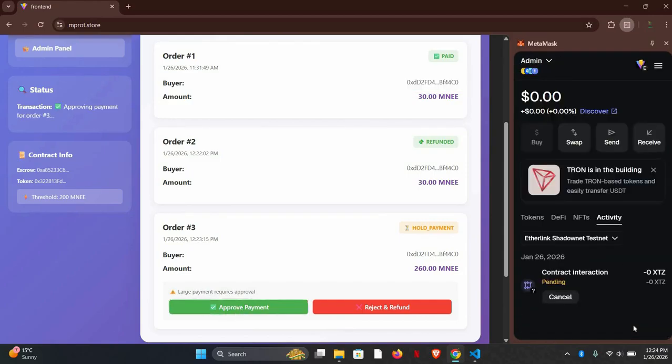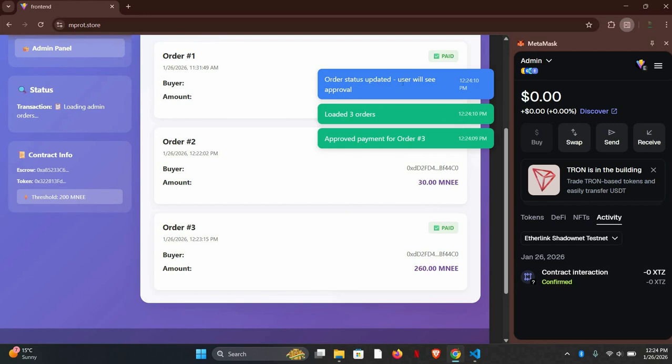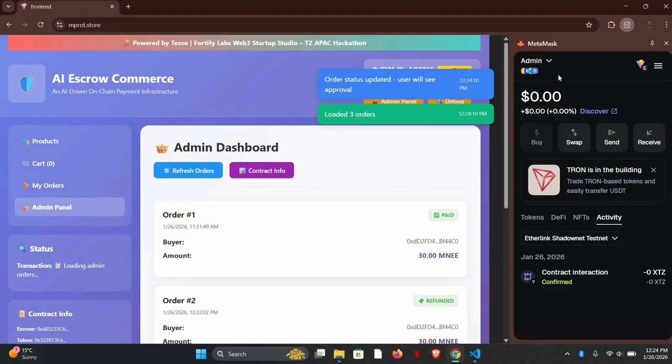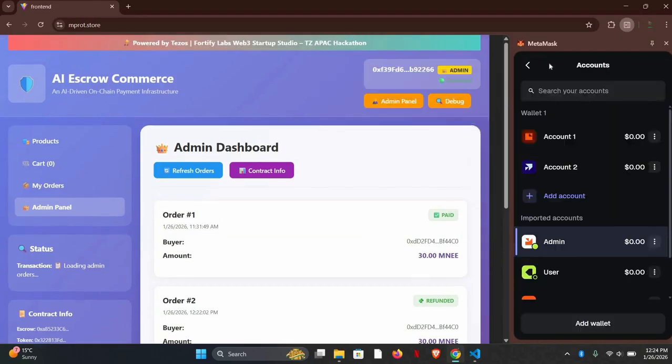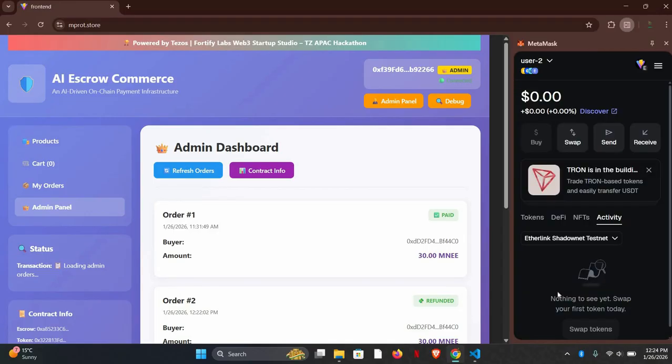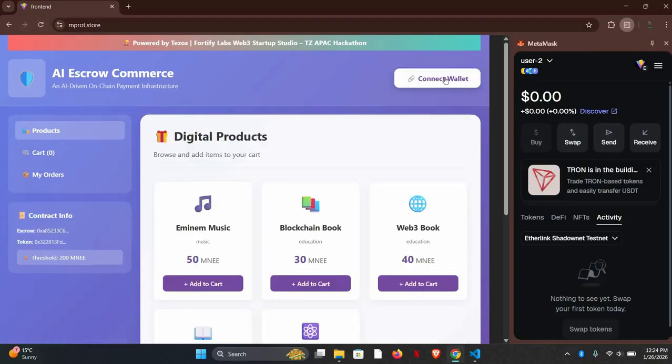Confirm. Yeah, order status updated. User will see approval. Here you can see it is paid. Now let me switch the wallet to user. I'm using user 2. So refresh the page, connect.